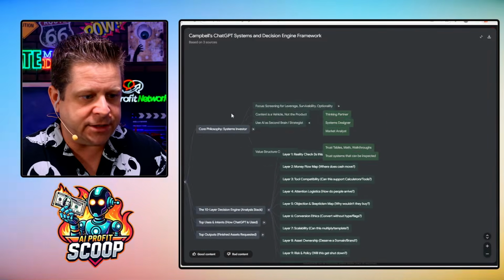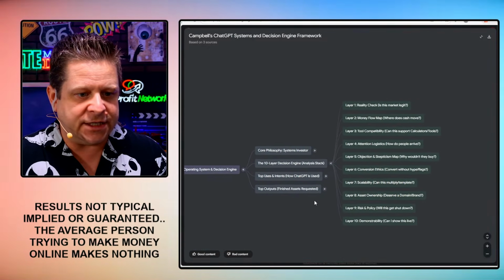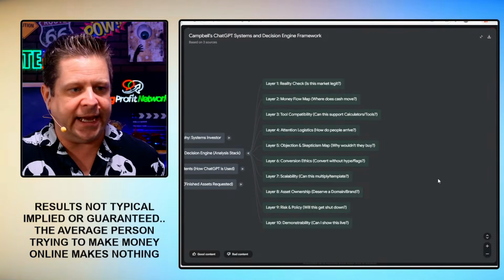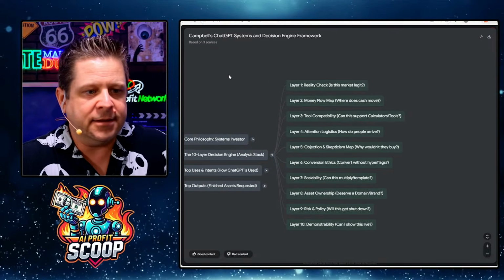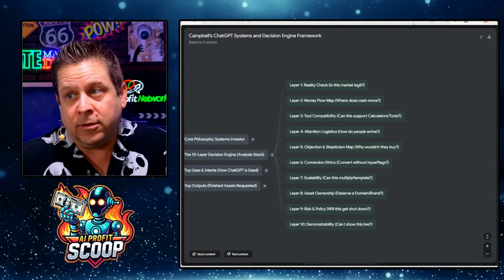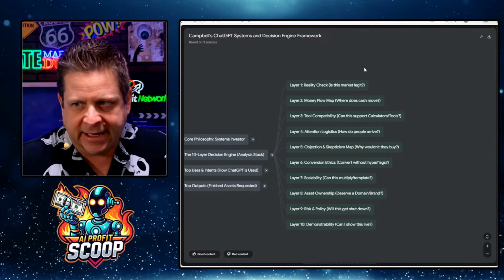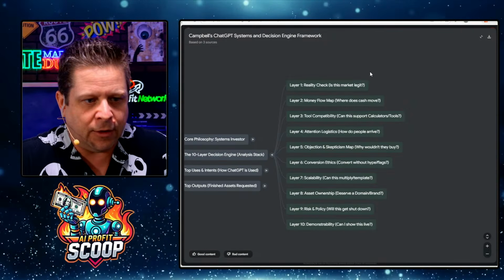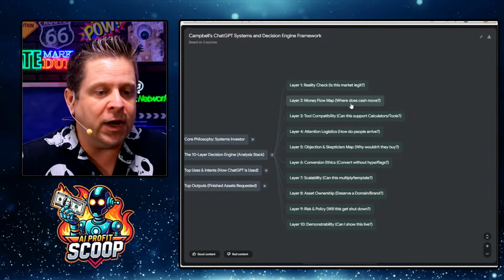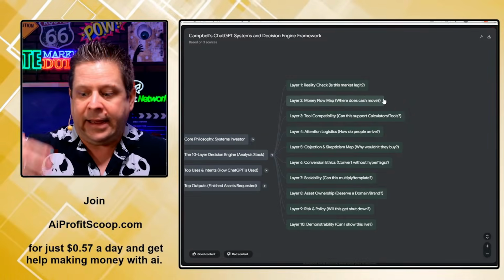Next up, when we look at our chart here and go through these different layers, we're seeing the 10-layer decision engine. This is what I'm using AI for. Reality check, is this market legit? Well, looking at how much advertisers are paying, yeah, it's legit. Is it something I can ethically build and grow? Yes. Look at the money flow map. Where does cash move? How is it going to work?